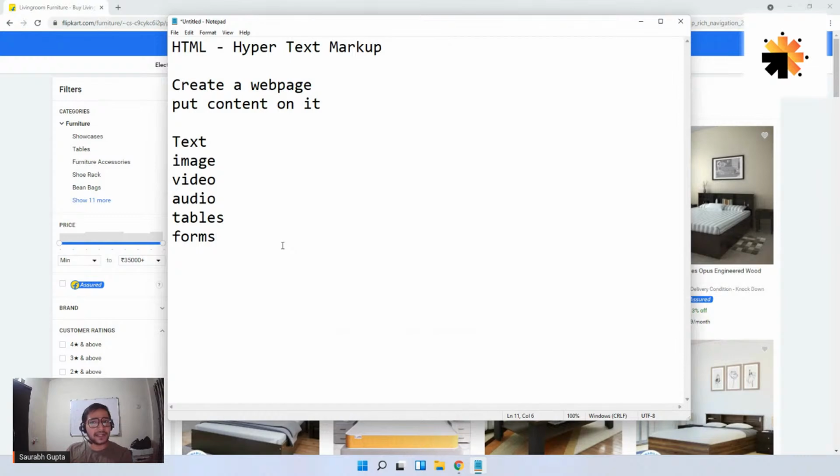So now that's what HTML does. But now, how to start writing it? That's again one more thing that we are concerned about. Just like any language, when you talk about a normal language like English or Hindi or Spanish, or computer languages like C, C++, if you want to write or read a language, there is a way of doing it, right? So HTML also has a way of writing itself.